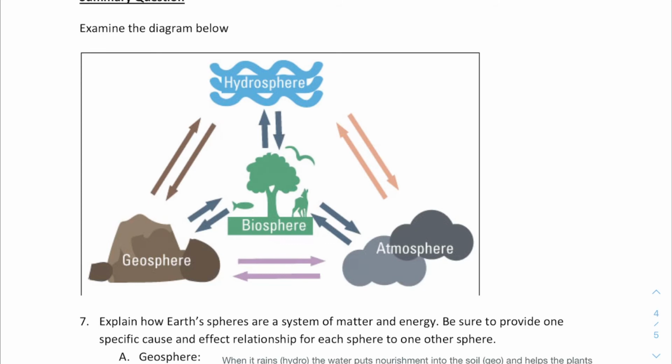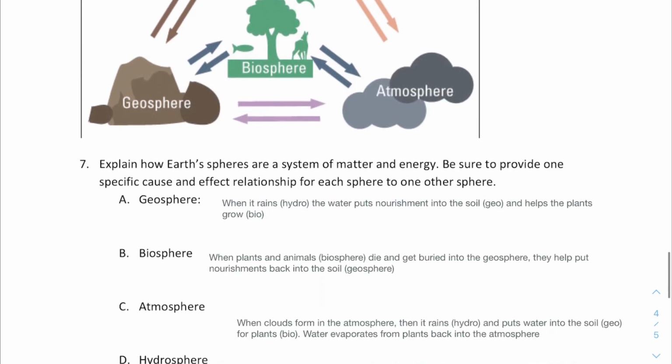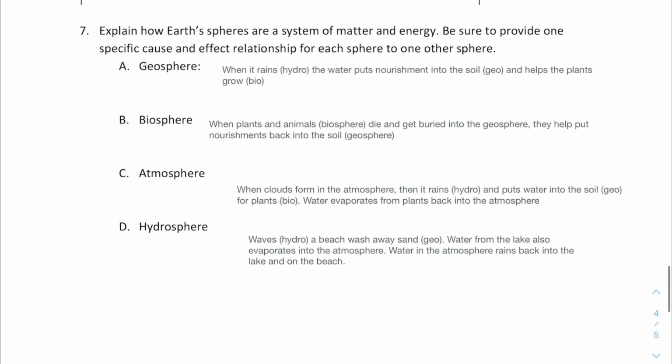It's totally up to you. But I made a few connections for you to help drive this point across. I connected the geosphere to the hydrosphere because I said when it rains, the rain puts nourishment into the soil, which is a part of the geosphere. The soil is a part of the solid earth. That is the geosphere. And then it helps the plants grow. So there I connected the biosphere. I connected the hydrosphere, the geosphere, and the biosphere. I only asked you to connect one, but I went ahead and connected a couple. You didn't need to connect more than one.